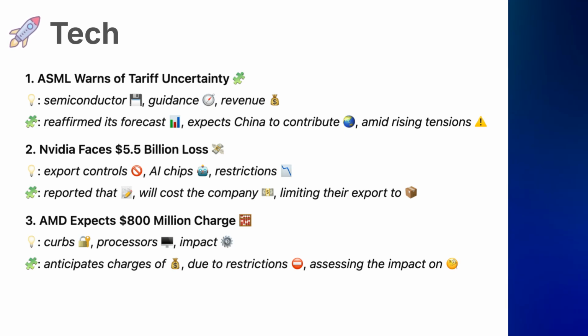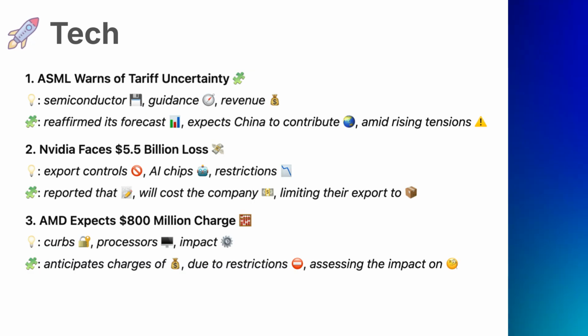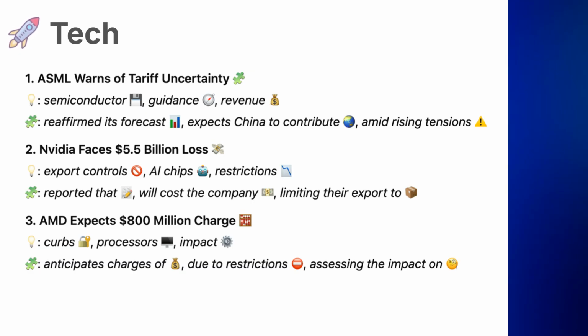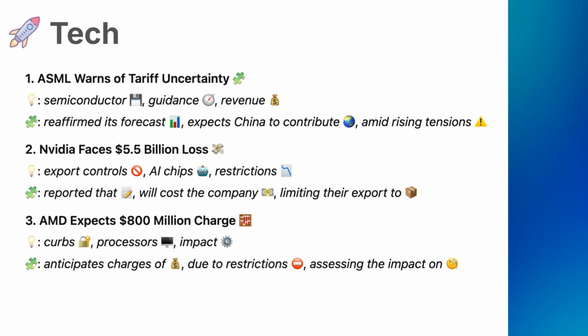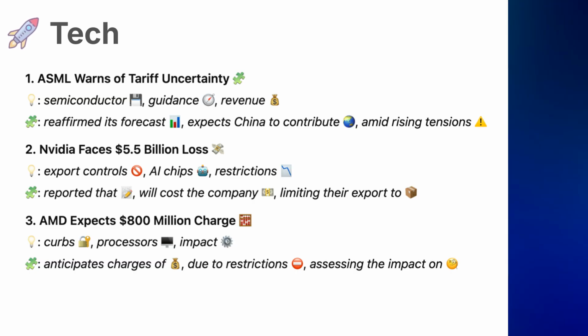2. Vocabulary. Export controls, government rules that restrict the sale of certain goods to other countries. AI chips, specialized computer chips designed to handle artificial intelligence tasks. Restrictions, limitations, or rules preventing specific actions.